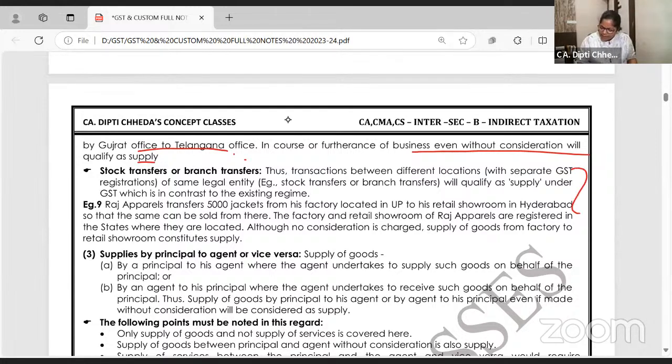Mark this example, and this is very, very important for MCQ. They ask this: transactions between different locations with separate GST registration of the same entity will qualify as supply. Separate states, separate registration, same PAN, same legal entity, same name. Of course, it's a transfer. Raj Appellant transfers 500 jackets from a factory in UP to Hyderabad so that the same can be sold. Factory and retail showroom are registered in different states. Though no consideration is there, it will constitute supply.